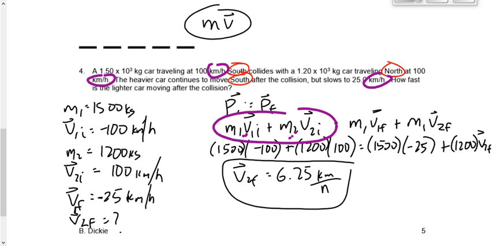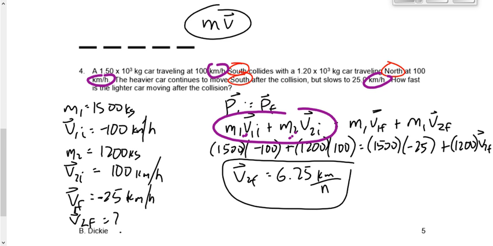Now me and the ball go off together at 75 kilograms. But if the ball bounces off me, then I go off with 70 kilograms and the ball goes off separately with 5 kilograms. So if they stick together, we just make it one term, m total times VF. But if they bounce off of one another, then they're still separate from one another, so we have to have two terms and keep them separate.